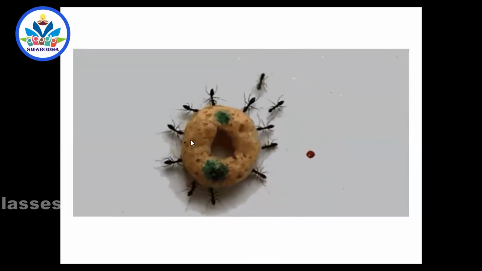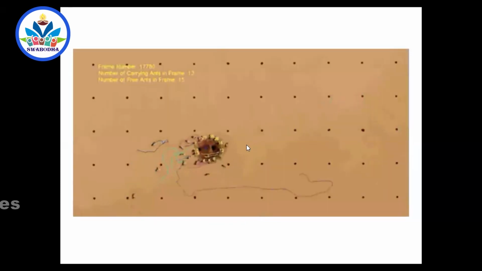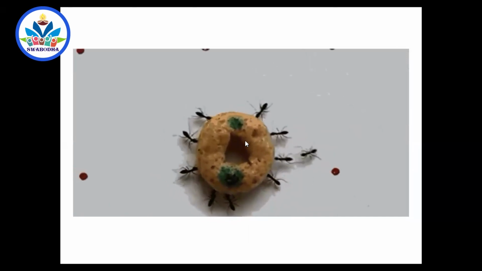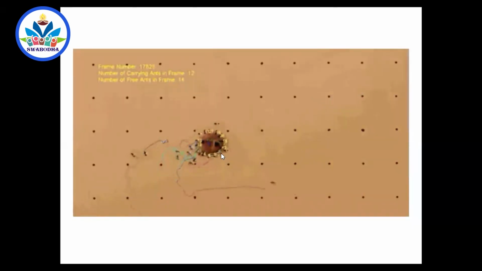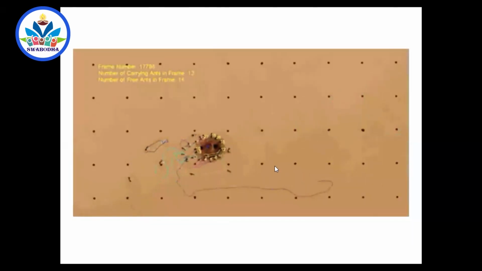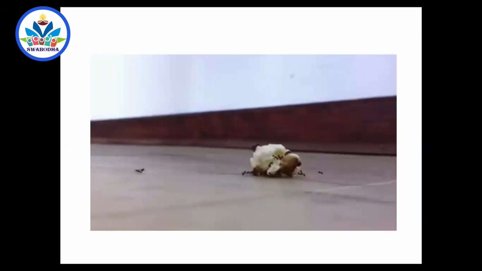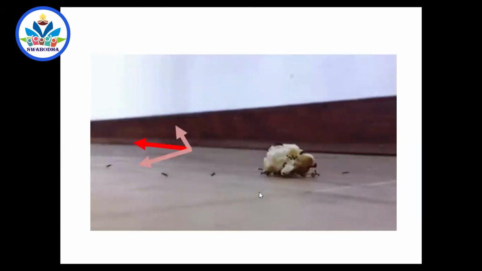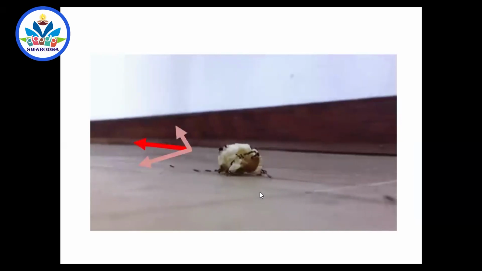For example, when some food particle is carried by ants, you see how the ants are carrying it. Are all the ants pulling it in the same direction, as a child pulls a cart? No, it is pulled by many ants in many directions, right? But the resultant is in some direction, so that is why the food particle moves in one direction. Some of the ants may be pulling it in a different direction. These are crazy ants, I can call them, because they don't know what they are doing actually. They are simply working, and they don't know where the target is, where that food has to be taken.